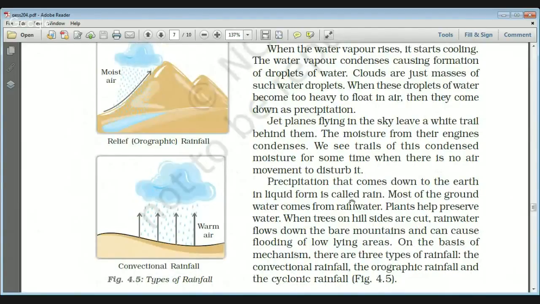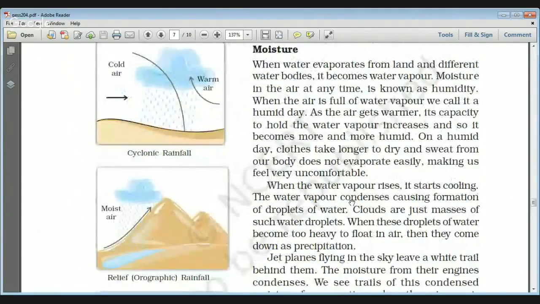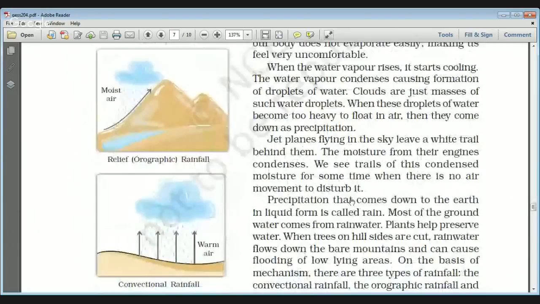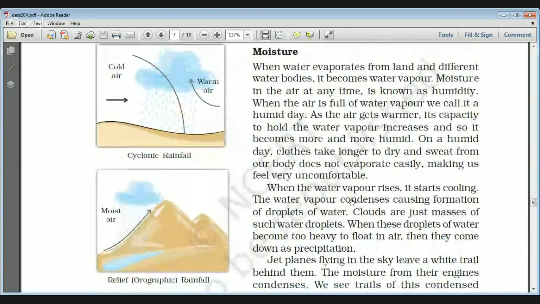That is, whenever there is an area which has high temperature, the air starts rising. Because of the convection process, the warm air rises and reaches up to the extent where the cloud cannot hold the water, and therefore they result in precipitation. So there are three types of rainfall processes: cyclonic, orographic, and convectional. These are all written here.